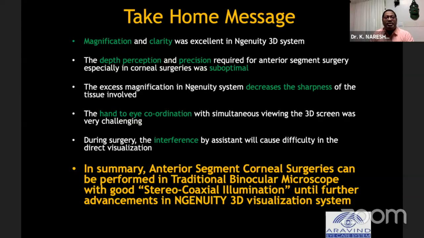And during the surgery, the interference of the assistants also was a difficulty for me, with direct visualization. So in summary, the anterior segment corneal surgeries can be performed in a traditional binocular microscope with good stereoaxial illumination until further advancement in the Ingenuity 3D visual systems is there.